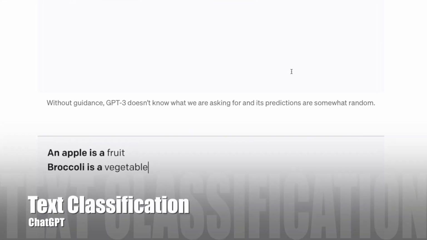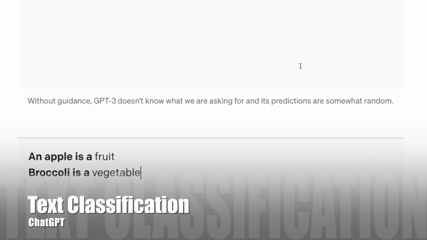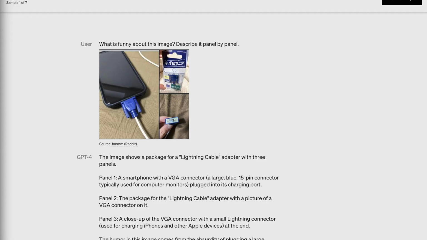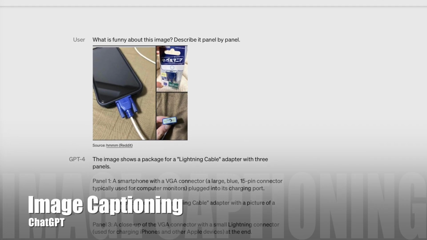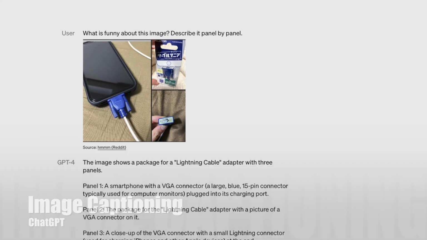Also, it can provide text classification, which means it can classify text into different categories such as spam versus legitimate emails or news content. It can also provide image captioning, which means it can analyze images and describe the contents of the image in natural language.